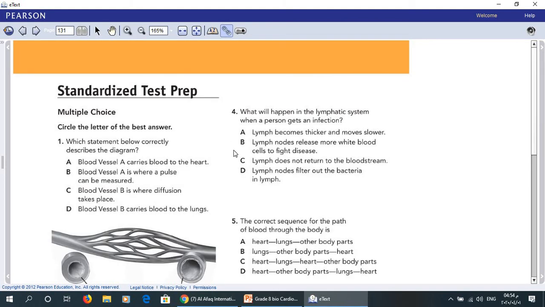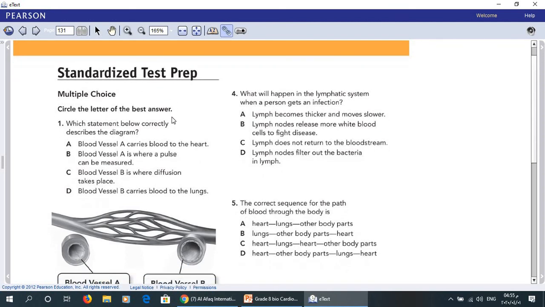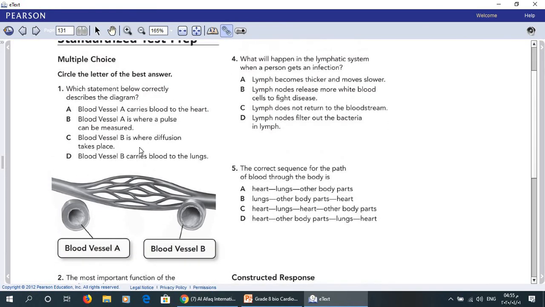Standardized test prep. Number 1. Which statement below correctly describes the diagram? Look at the diagram here: blood vessel B and blood vessel A. A. Blood vessel A carries blood to the heart.